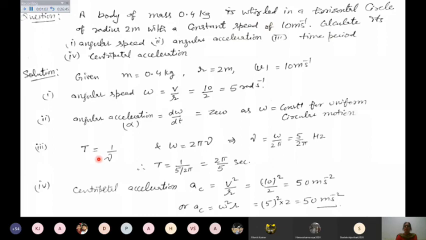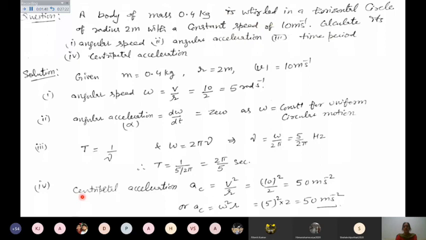And the time period equals 1 upon the frequency. Is the frequency given in the question? No, it is not given, but you have calculated omega, and we know omega equals 2 pi nu. So if I know omega, I can find nu, which equals omega upon 2 pi. Omega we have calculated as 5, so nu is 5 upon 2 pi hertz. And the time period will be 1 upon nu, which equals 2 pi upon 5 seconds.